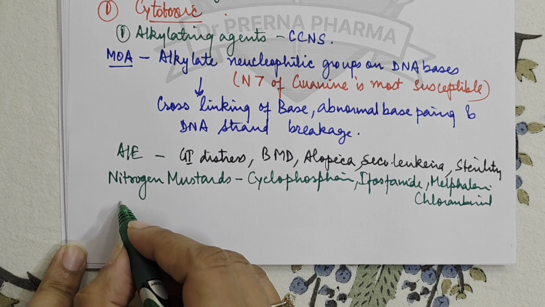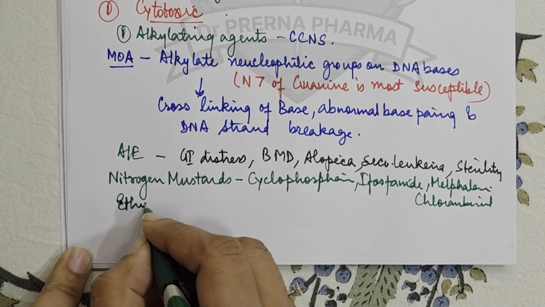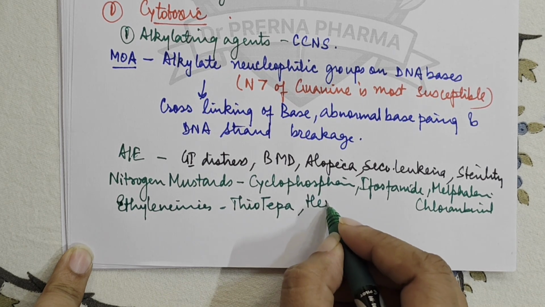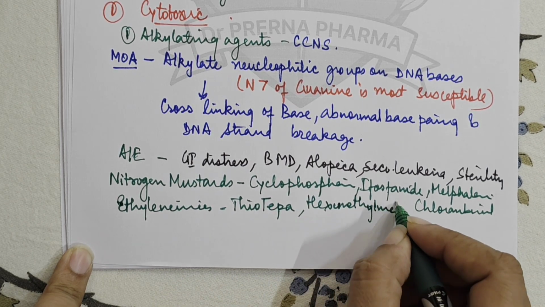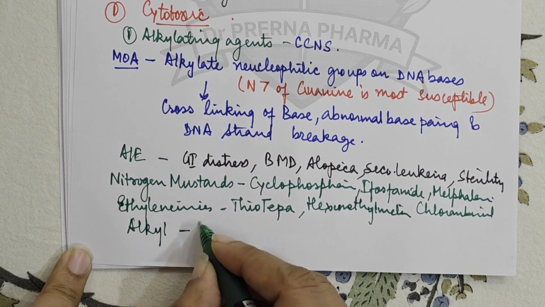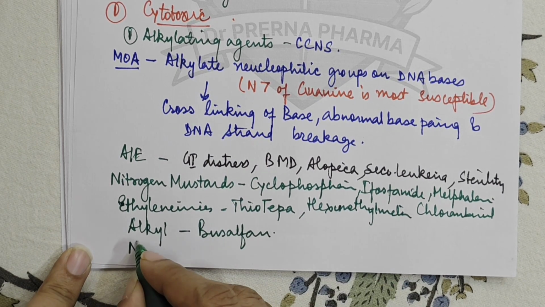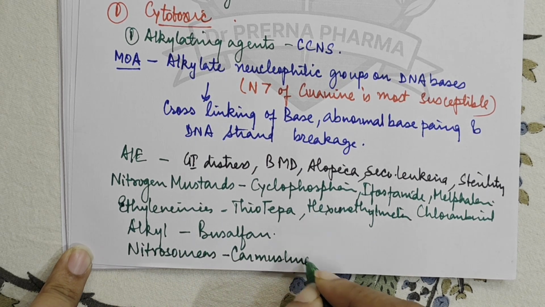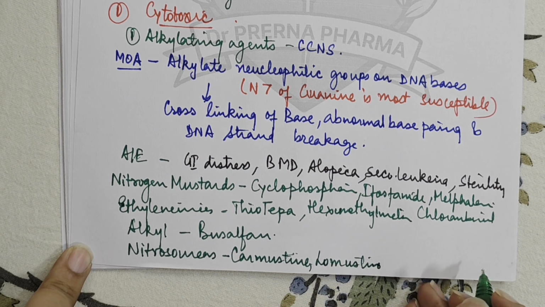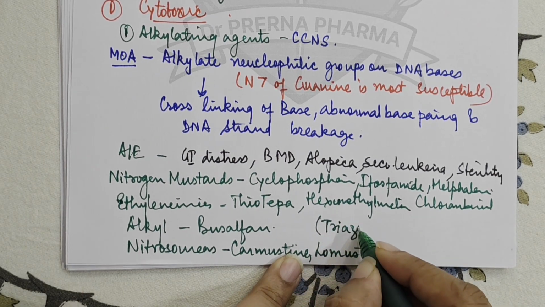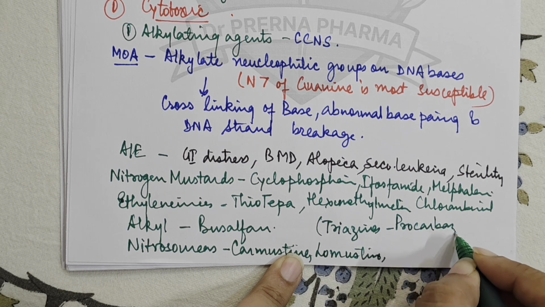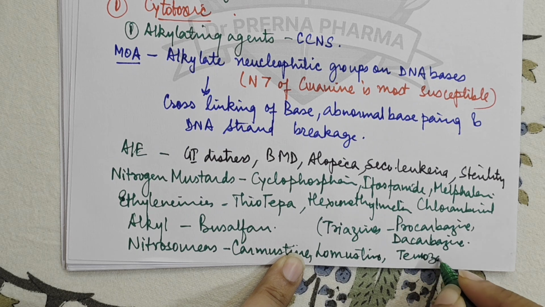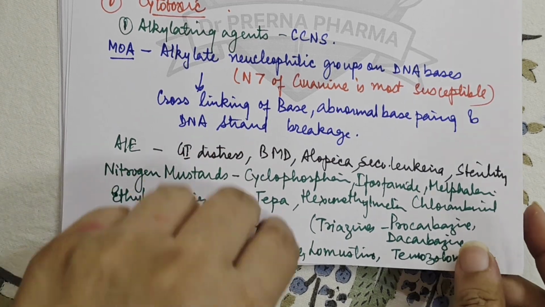Then we have ethylene amines, in which we have thiotepa, then hexamethylmelamine, then alkyl sulfonates, that is busulfan, then nitrosoureas, in which we have carmustine, lomustine. Then another category we have is triazines, in which we have procarbazine, dacarbazine, and temozolomide. So these are the alkylating agents.